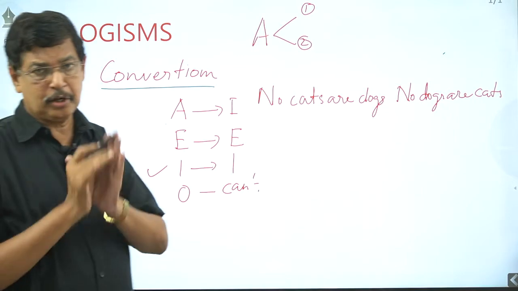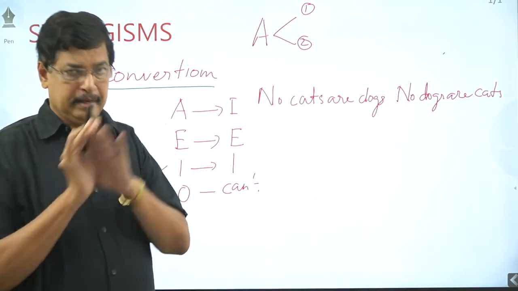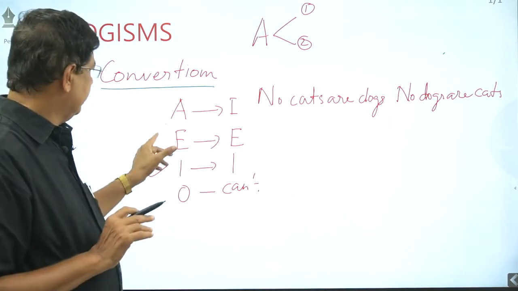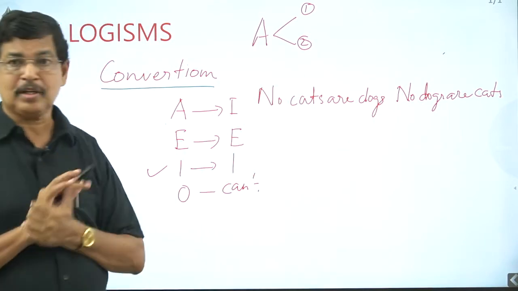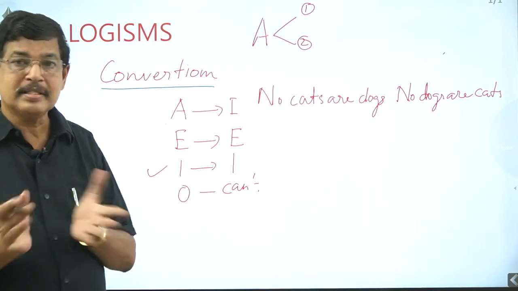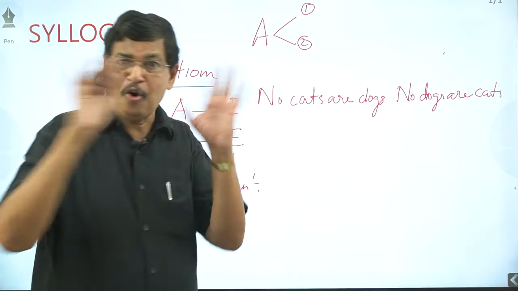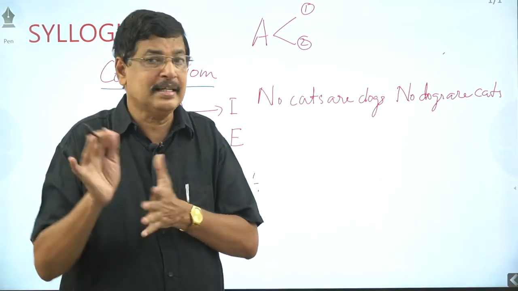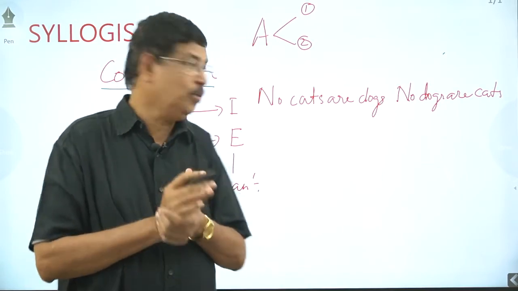A negative statement we can convert only to a negative. That is, no cats are dogs, a negative statement, we can go to no dogs are cats. That is the first conclusion. What is the other one? Two conclusions can also be satisfied. No means entire or not, but the net result is no. Together we can use another negative.